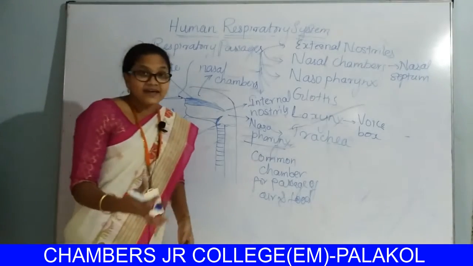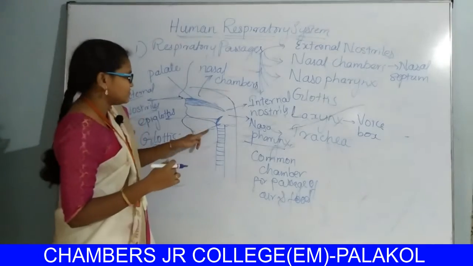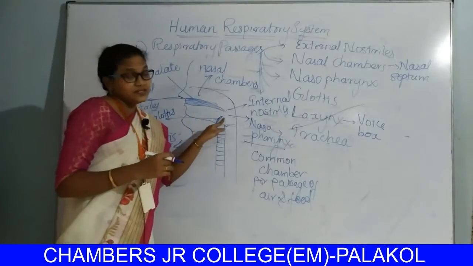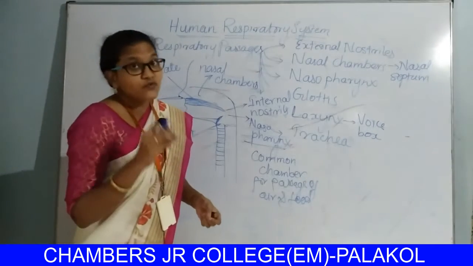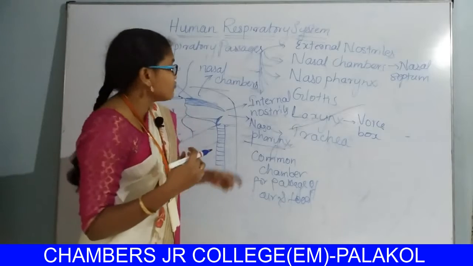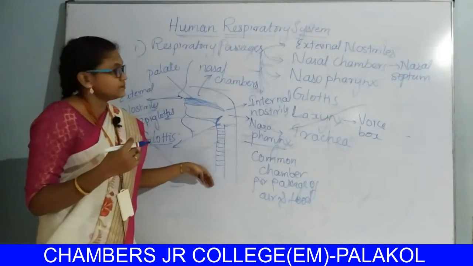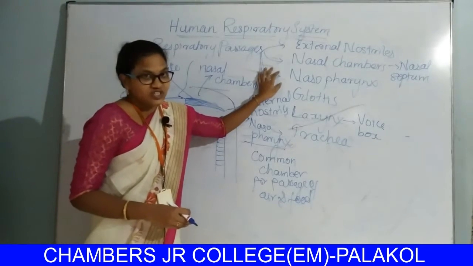On the wall of the larynx, there is a specialized leaf-like flap called the epiglottis. This flap prevents the entry of food materials into the glottis. So this is about the respiratory passage.